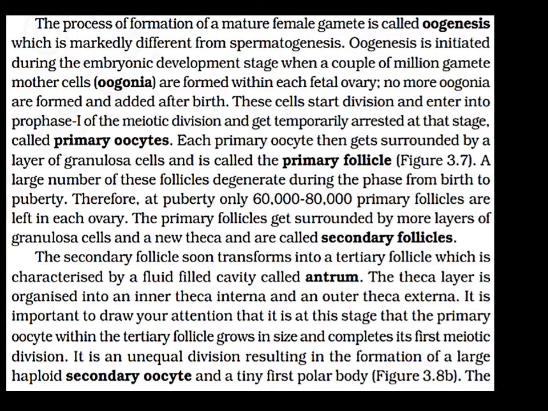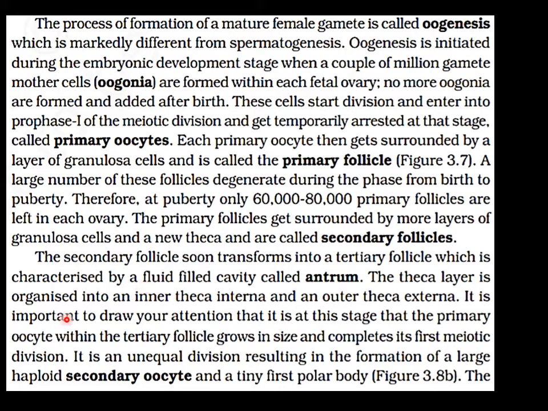They are diploid. Each primary oocyte inside the ovary is surrounded by granulosa cells and is called a primary follicle. At birth, there are around 1 million primary follicles present in the ovary. At puberty, only 60,000 to 80,000 primary follicles are left in each ovary. As the primary follicles grow, they get surrounded by more granulosa cells and are called secondary follicles. Later, secondary follicles become tertiary follicles, in which a fluid-filled cavity called the antrum develops.